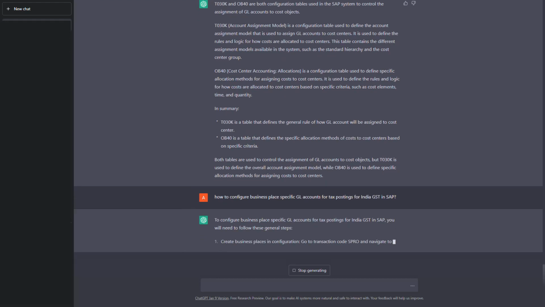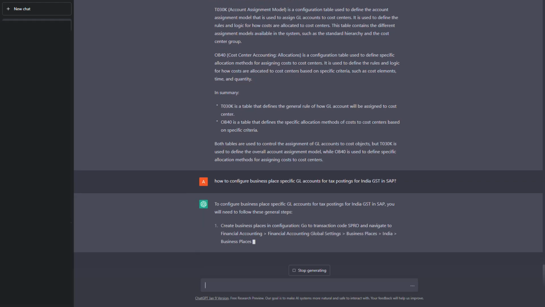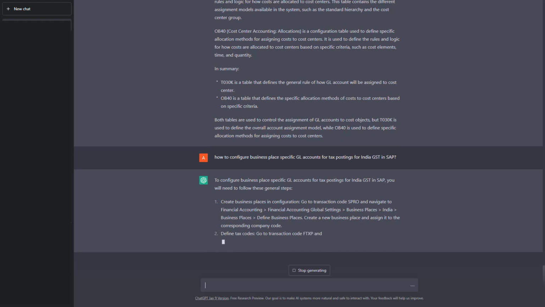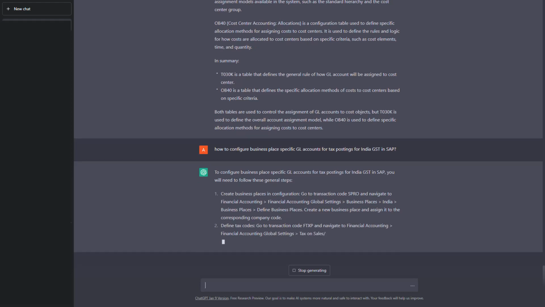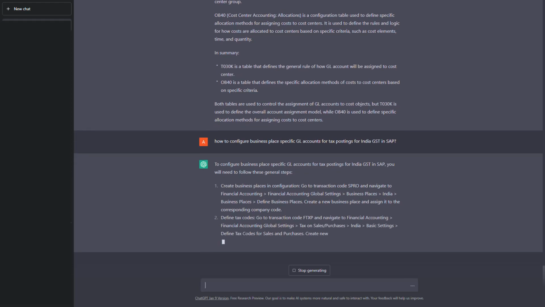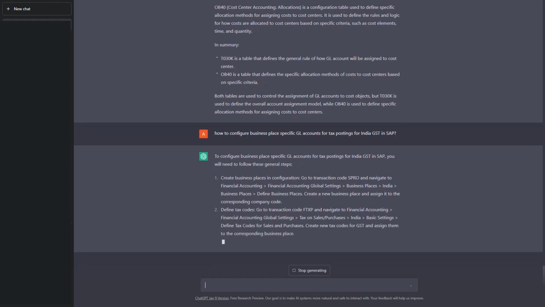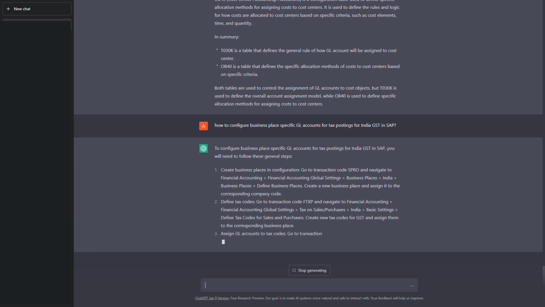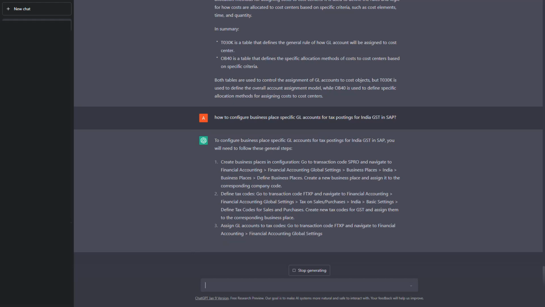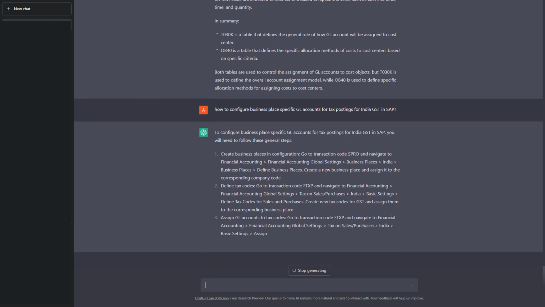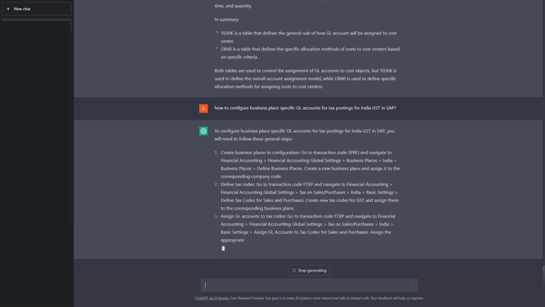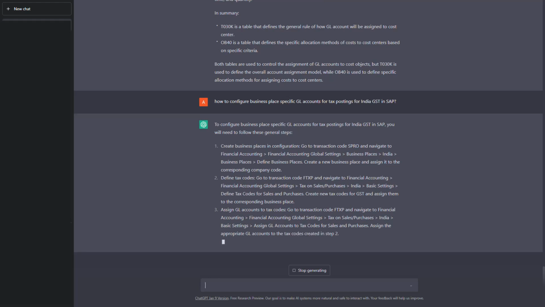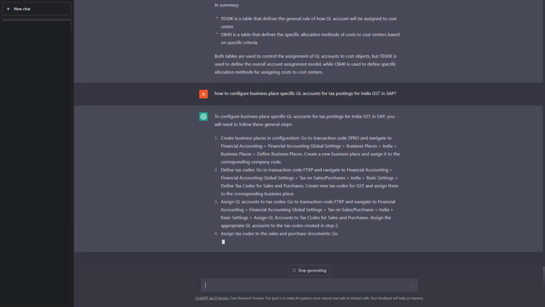Okay, it is giving us the configuration steps on how to configure GL accounts, and it says financial accounting, global settings, business places. Okay, this is a wrong path. We don't have business places as a direct path. Okay, India business places, and create a new business place and assign to the corresponding company code. Okay, it's partially correct. We need to create new business places first and then assign it to the proper company code. And then it is asking us to define tax codes in FTXP. Okay, that's also correct. And there is some issue with this one.